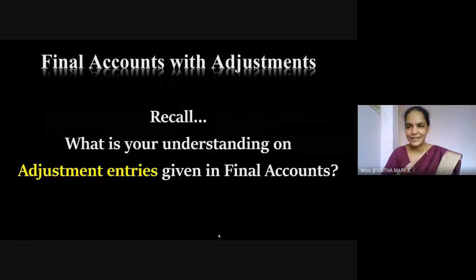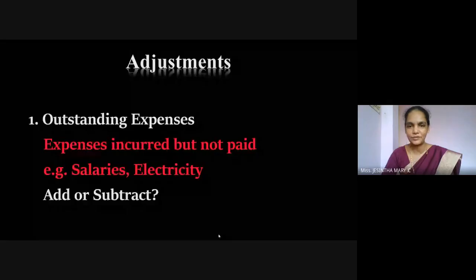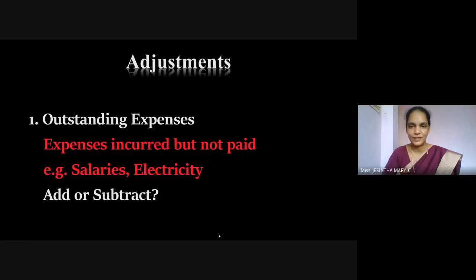What is adjustment? Adjustment is adding an income or expense which is relevant to the financial year, and subtracting, deducting, an income or expense which is irrelevant to the financial year. If the expense or income is relevant, it has to be added to the financial year. If the income or expense is irrelevant, then it has to be subtracted from the financial year. That's it. So let's consider the first adjustment, outstanding expense.